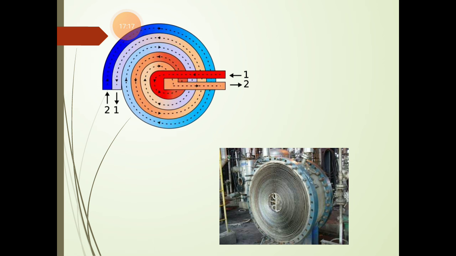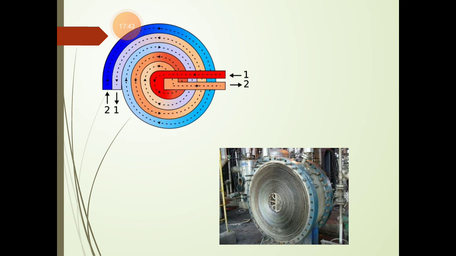So this is the spiral coil heat exchanger. The red color part indicates that hot fluid flows in the form of coils. At the same time, at the dark blue color, water enters, that is cold fluid enters and it flows to the center and it leaves out.